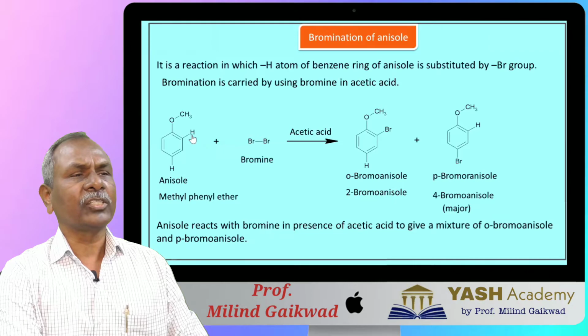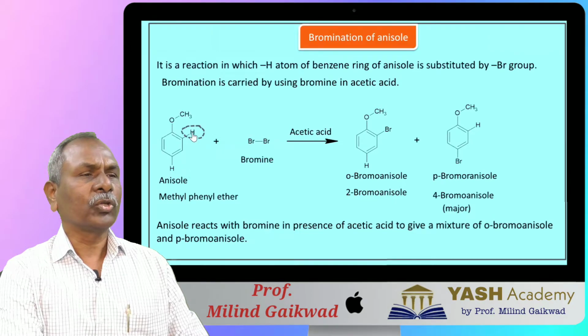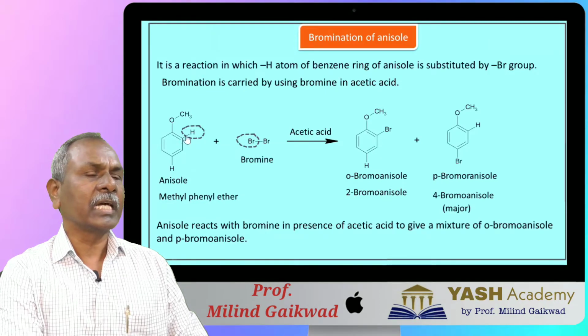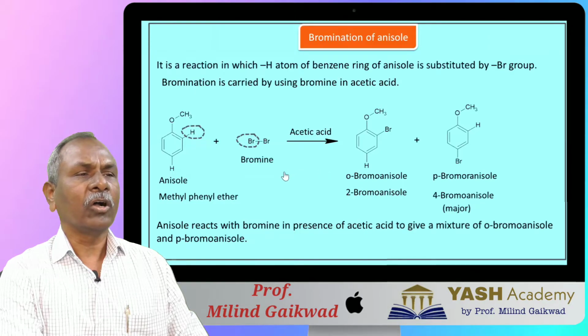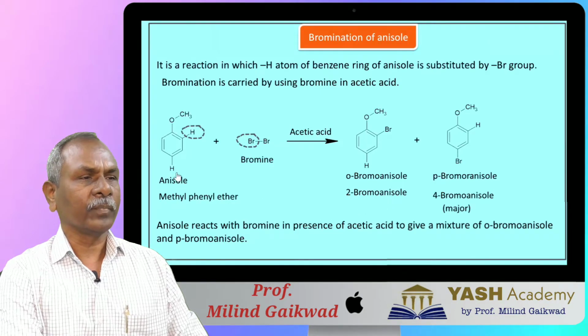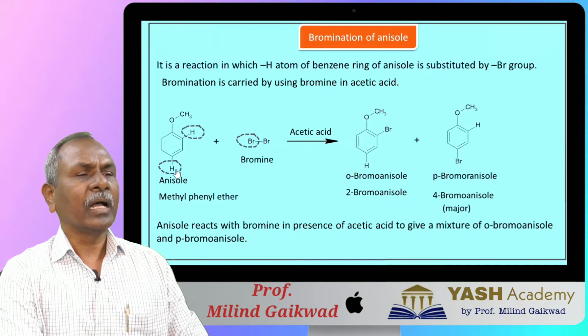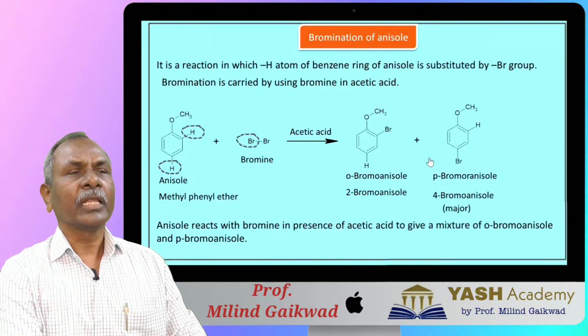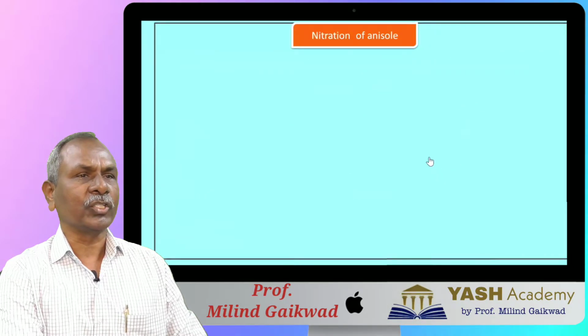So in this reaction, this orthohydrogen atom combines with Br to form HBr as a byproduct, and this orthohydrogen atom of anisole or benzene ring of anisole is substituted by Br to give 2-bromoanisole. At the same time, para-hydrogen combines with Br to form HBr as a byproduct to give para-bromoanisole. This is the bromination of anisole.